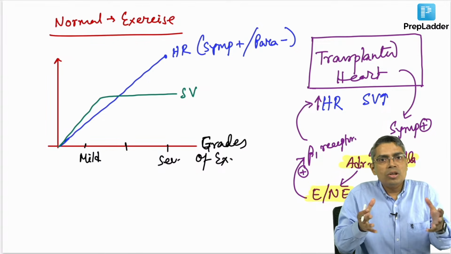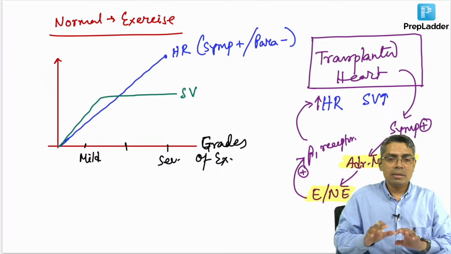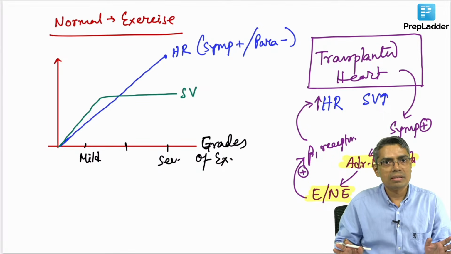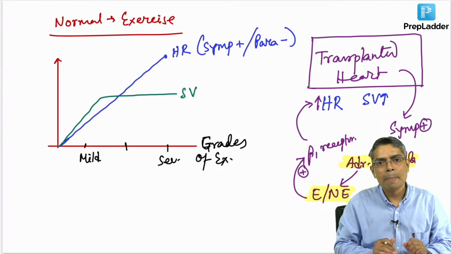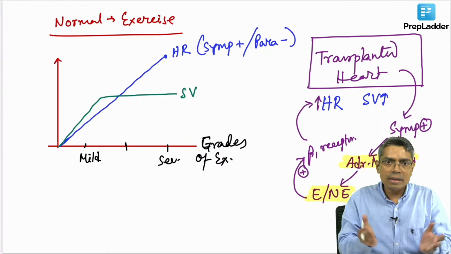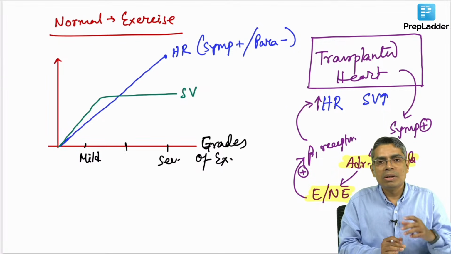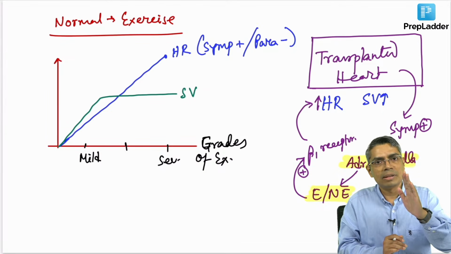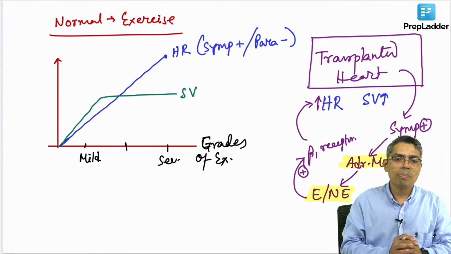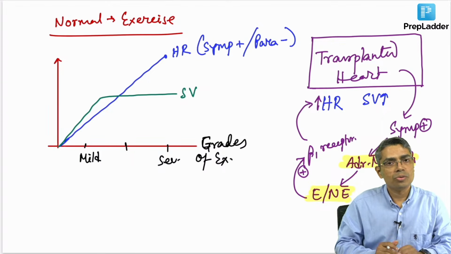This is an endogenous mechanism within the muscle and is not related to the sympathetic and parasympathetic system. So, the Frank-Starling law is operational in the transplanted heart, and beta 1 receptors are intact on the muscle membrane. So, beta 1 receptors will be stimulated by circulating catecholamines, gradual heart rate increment will be there, and the Frank-Starling law is still operating. So obviously the stroke volume is going to increase.